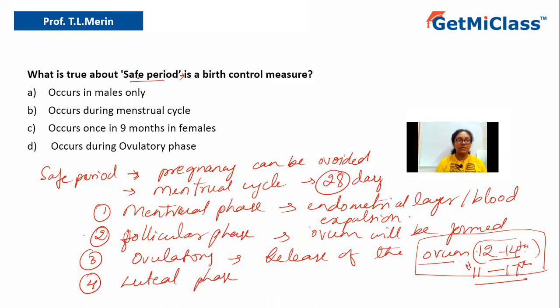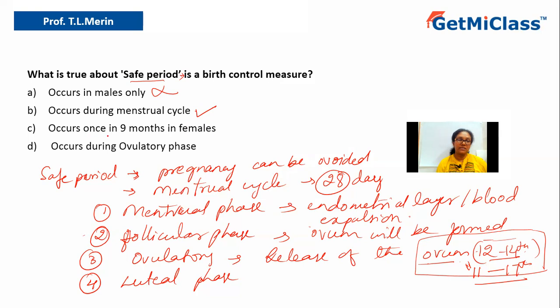Now let us see what is true about safe period, which is a birth control measure. Option A says occurs in males, which is totally wrong because it occurs in females, because we consider the ovulation process, not sperm formation. Option B says occurs during menstrual cycle. Yes, it occurs during the menstrual cycle, because the entire 28 day cycle is called the menstrual cycle. So during the menstrual cycle only the safe period comes, right? So that is the correct answer.